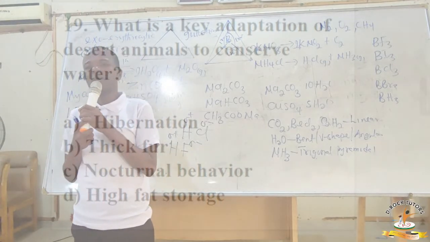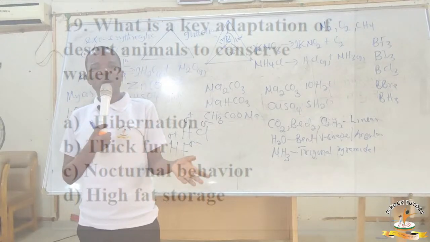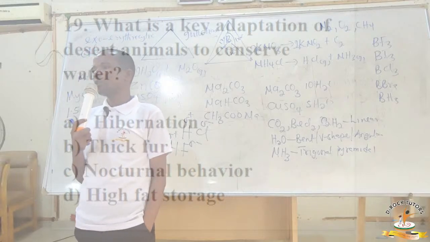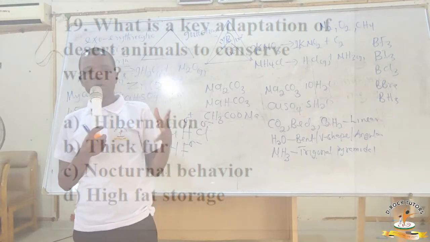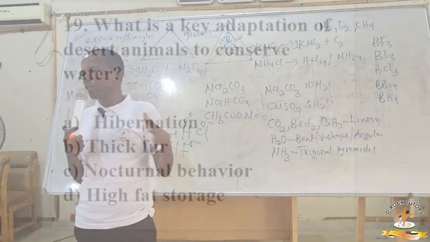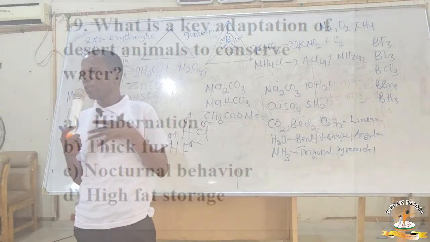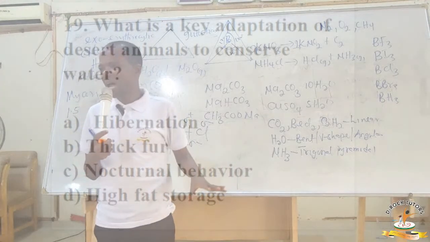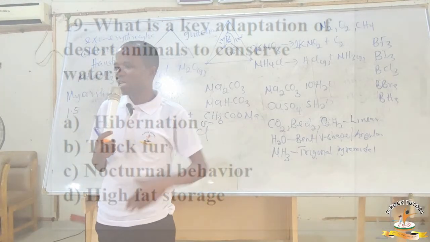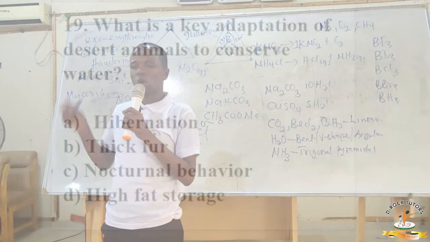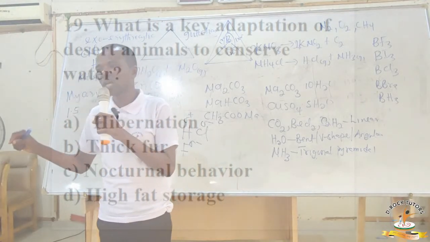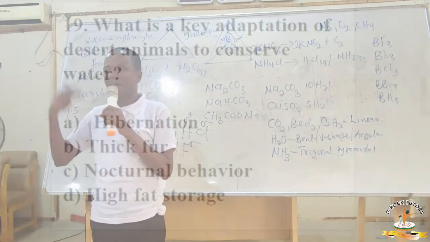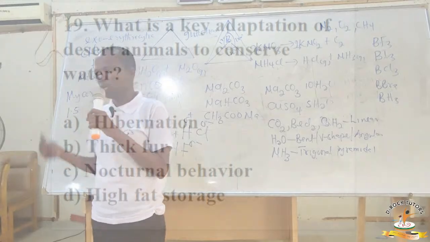What does it mean? Nocturnal animals are those animals that are active during the night. Why do desert animals need to exhibit nocturnal behavior? Because if they go out during the day, if they are moving around and active during the day, what do you think will happen? Majority of the water in their body, what happens? It evaporates, they lose it. So they remain inactive during the day, and then in the night. Nocturnal behavior is remaining active only during the night by avoiding sunlight during the day.